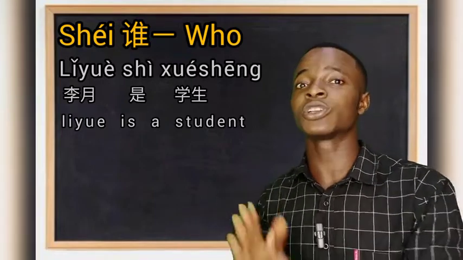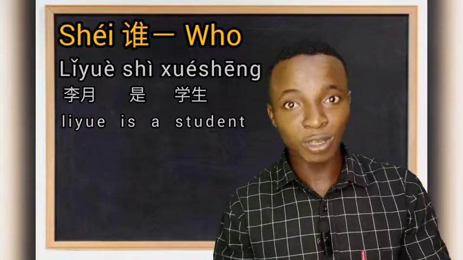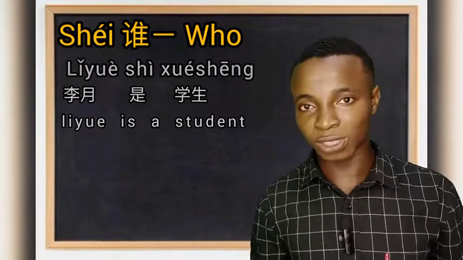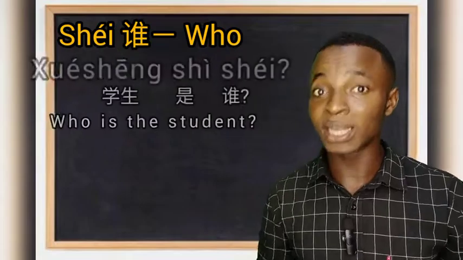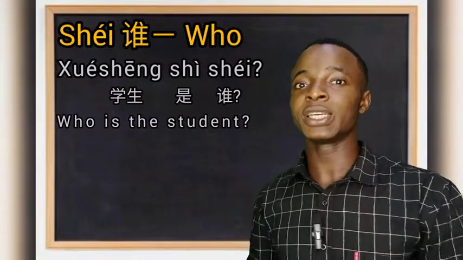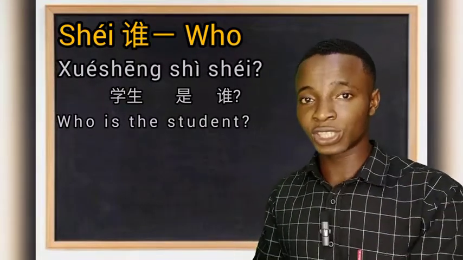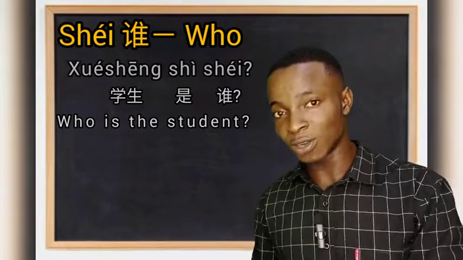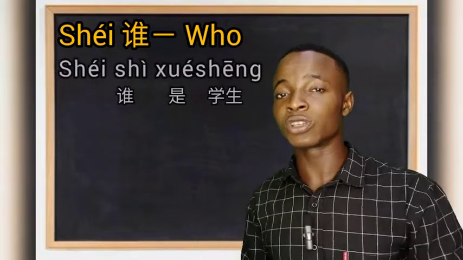李月是学生. Now, that 学生, we can also put that as a kind of question. For example, we can say 学生是谁? Who is the student? Or 谁是学生?